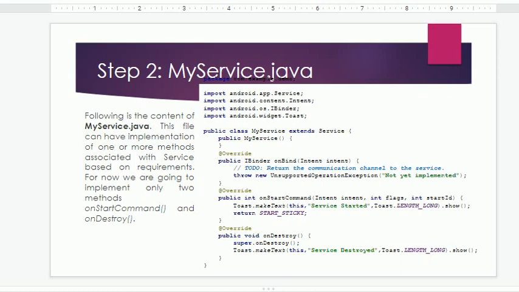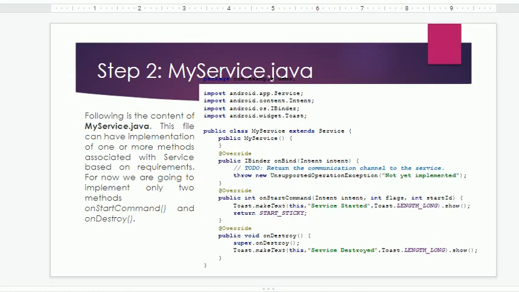And here the following is the content of MyService.java, another class that is being added in the project. This file can have implementation of one or more methods associated with the service based on requirements. For now we are going to implement only two methods, onStartCommand and onDestroy.